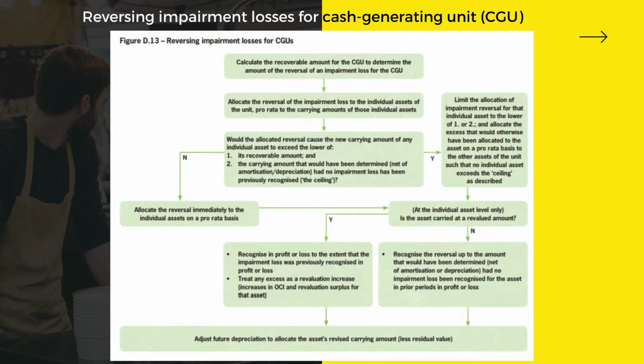And at the individual asset level, you have to recognize in the profit or loss to the extent that the impairment loss was previously recognized in profit or loss, and then treat any excess as a revaluation increase and revaluation surplus for that asset. And then you have to adjust future depreciation to allocate the asset's revised carrying amount. Next, I will explain the calculation example for reversal for cash generating unit.